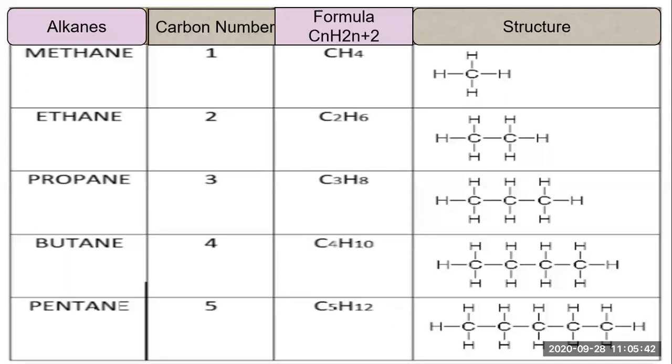This particular formula CnH2n plus 2 is the formula only for alkanes. If you use it, you are counting the number of hydrogen atoms in that compound. It is not for alkenes and not for alkynes. Here you can see the structure: carbon is in the center and 4 hydrogens are attached to it. With the help of the formula, we found that for one carbon in an alkane, 4 hydrogens should be attached. If the number of carbons is 2, how do you calculate? The number of carbons is 2, so C2H2 into 2, 2 into 2 is 4, 4 plus 2 is 6.